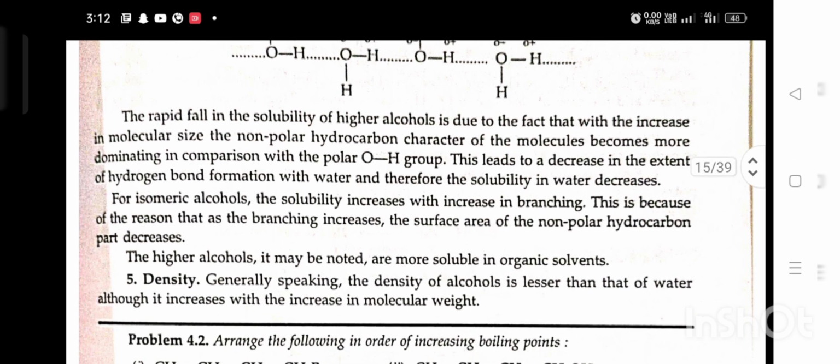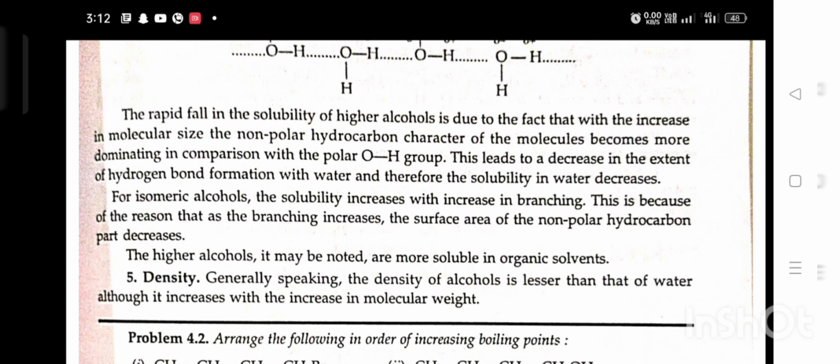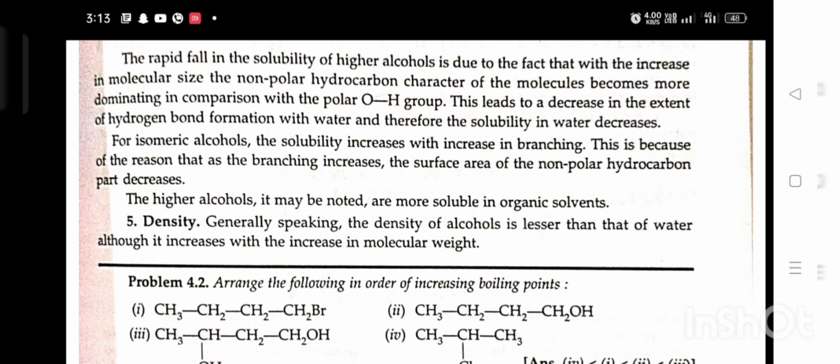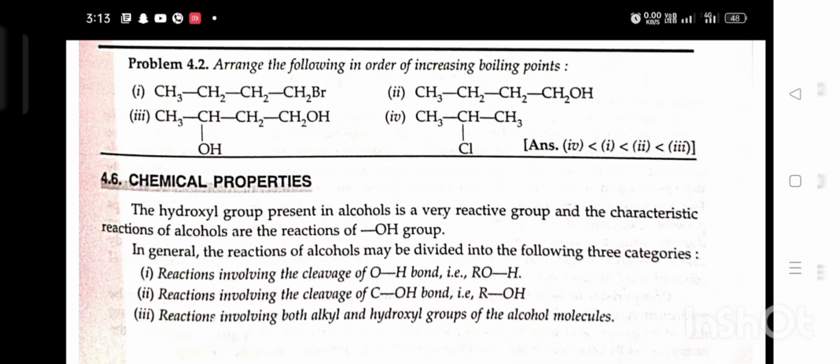For isomeric alcohols, the solubility increases with increase in branching. This is because as the branching increases, the surface area of the non-polar hydrocarbon part decreases. The higher alcohols are more soluble in organic solvents. Fifth, density. Generally speaking, the density of alcohol is lesser than that of water, although it increases with increase in molecular weight.